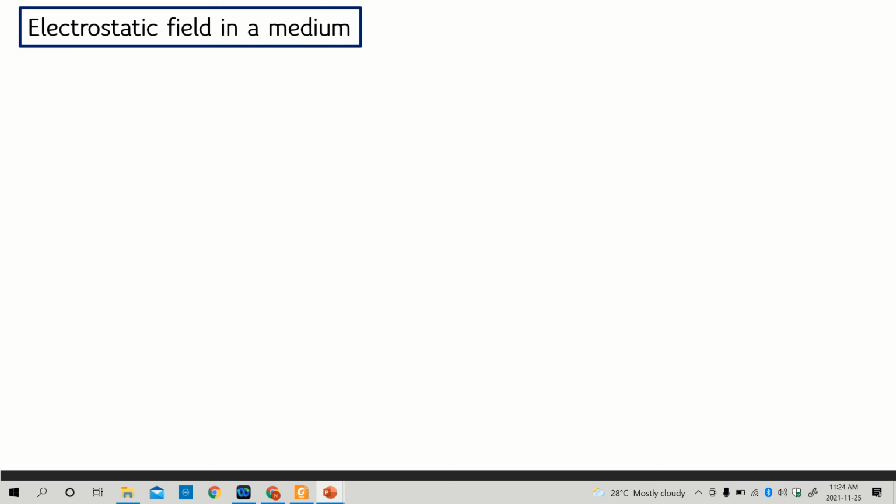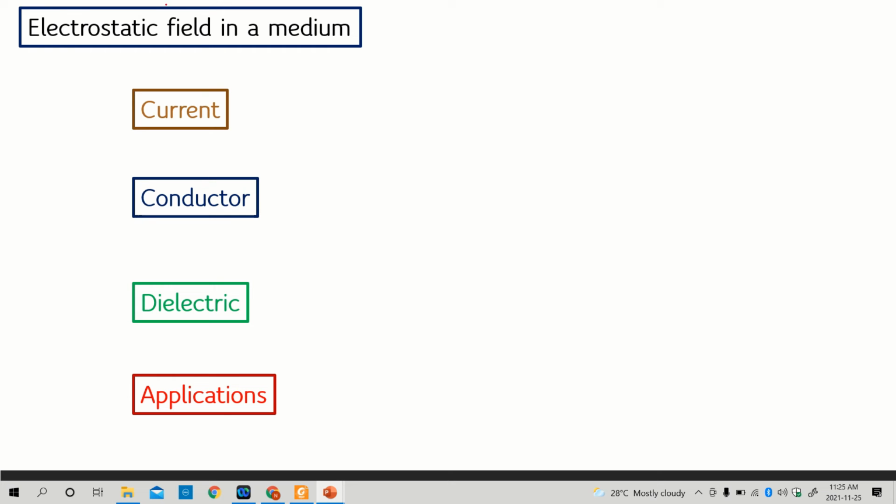Now let's look at the topics that we will learn in this electrostatic field in the medium, as this is an introduction. In this chapter, we will discuss current. We will learn about conductor, and we will learn about dielectric, and lastly, we will learn about the applications of all those things. By right, the application is much more important.